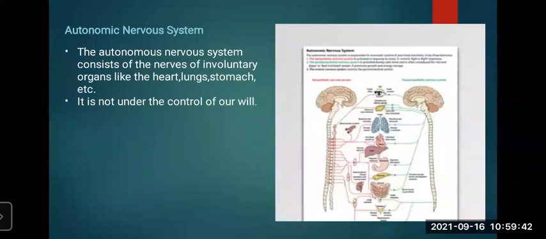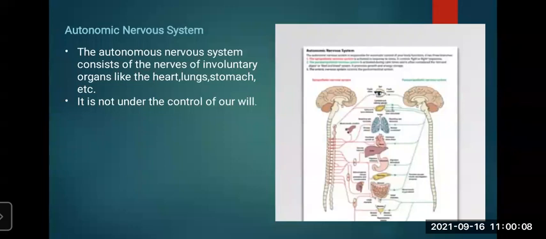So the autonomic nervous system consists of the nerves of involuntary organs like heart, eyes, lungs, then liver, stomach, pancreas, then kidney, then our whole digestive system, the small intestine, large intestine, the urethra.